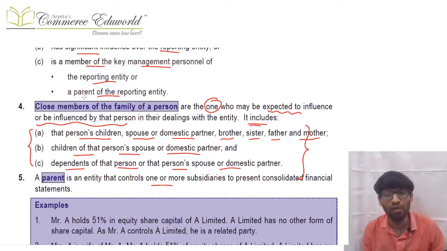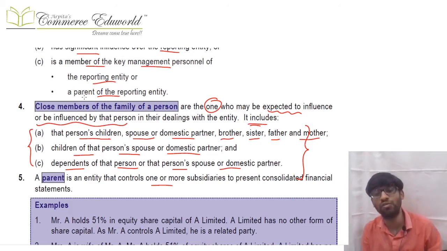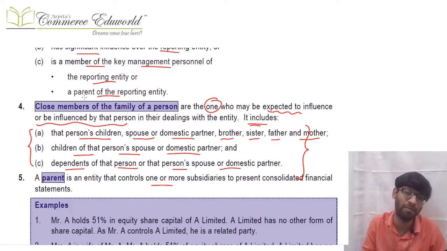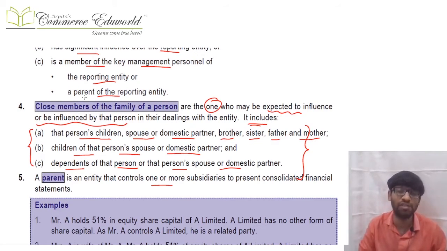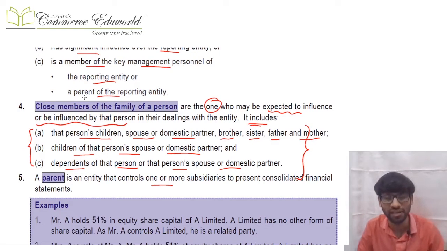Further, that spouse or that domestic partner can have different children also, they also become related to that person. Further, that person or that person's spouse or domestic partner can have dependents, they are also close family members of that person. And when that person becomes related, automatically the close family members of that person who are expected to influence that person or get influenced by that person also become related to the reporting entity.